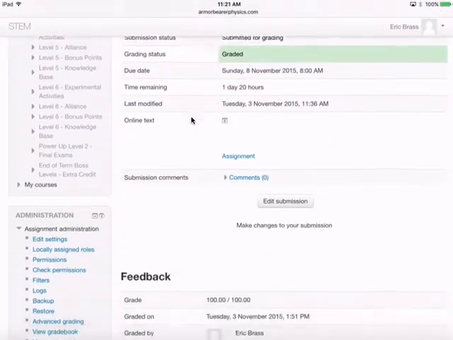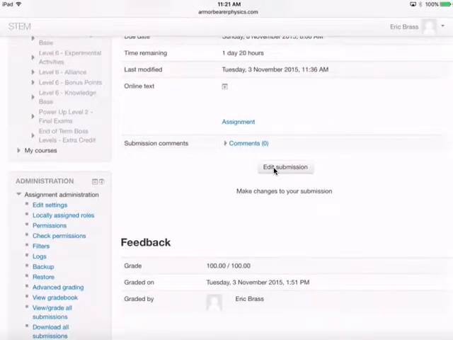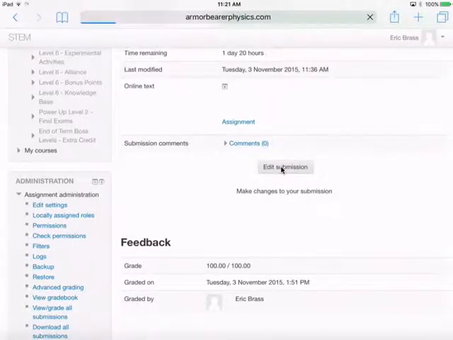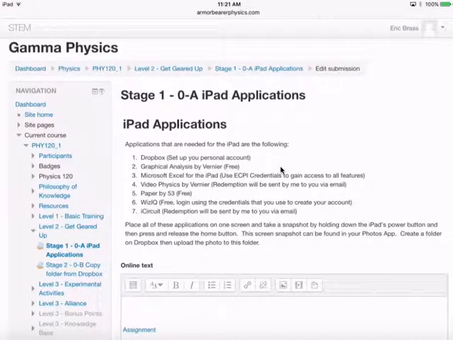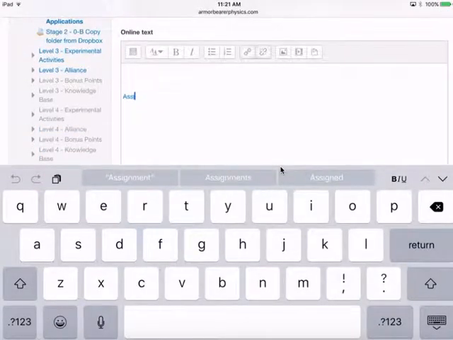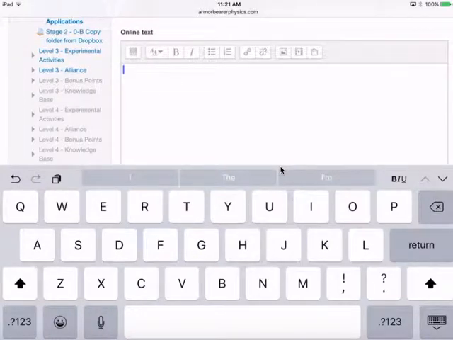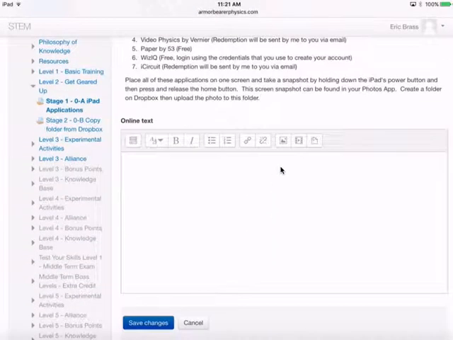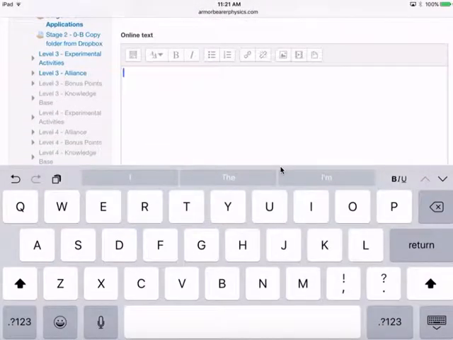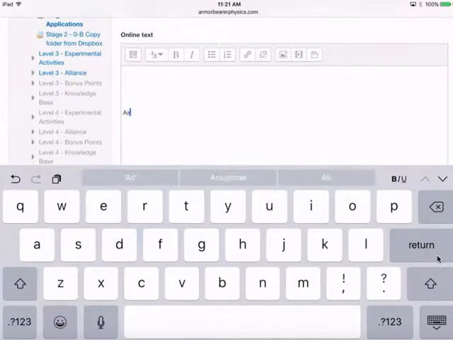So the way you upload it is you go down here and yours is going to say add submission or edit submission. And mine says edit submission, so I can just go in. Do that. You'll notice that I already have something here. I am going to get rid of that. Okay. And what I want to do is take you guys from an original perspective. So you just touch inside of this online text box. Once you touch inside, I want you to hit return, maybe 3 times, and then type in assignment. You'll see that assignment comes up for me. If it doesn't for you, just go ahead and keep typing.